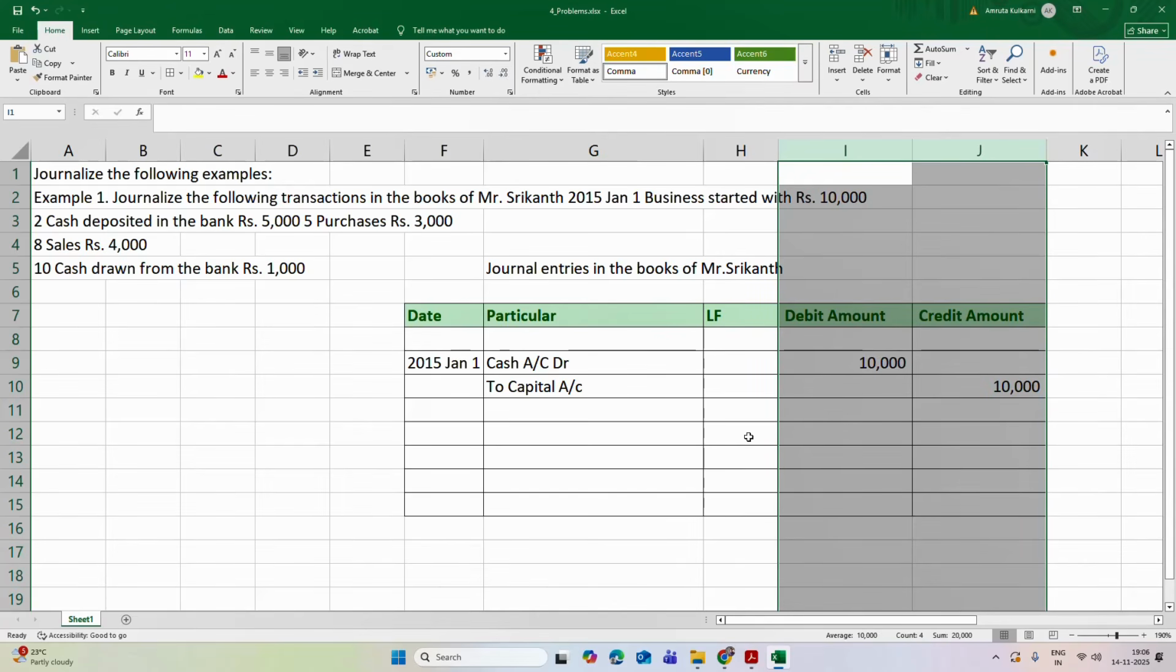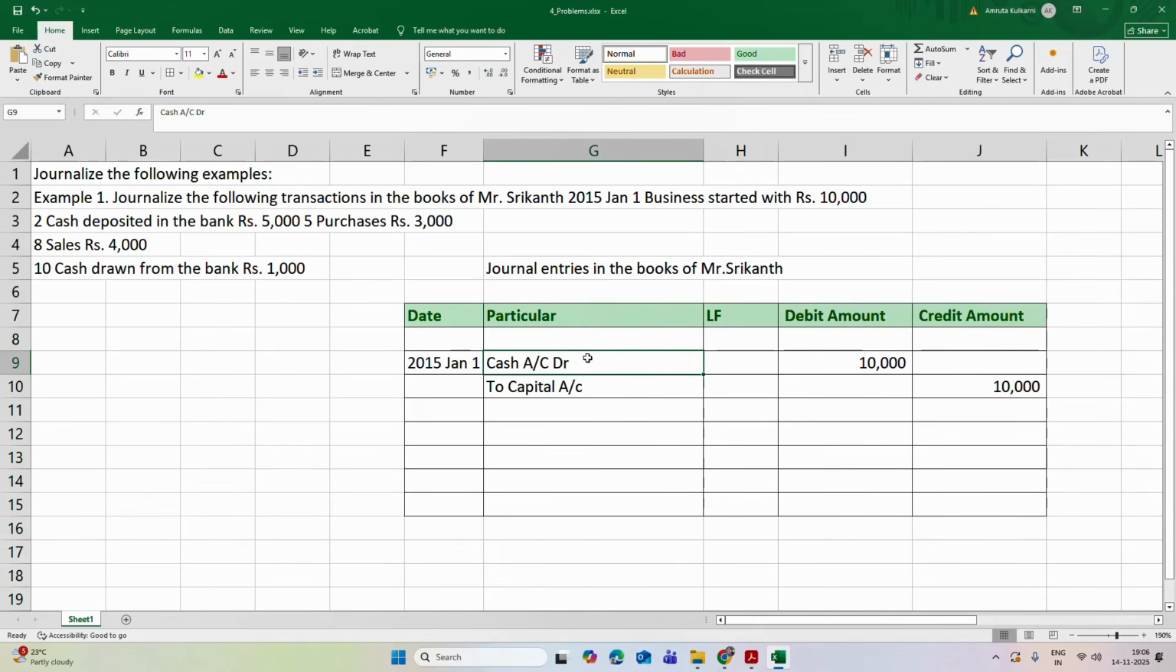So here, whatever cash he is having, he is using that cash from his capital. So from his capital his cash is getting debited. He is having that cash in his hand. That's why the cash account, that means cash in hand, is increased from the capital. That's why cash is to be debited and the capital account is to be credited.